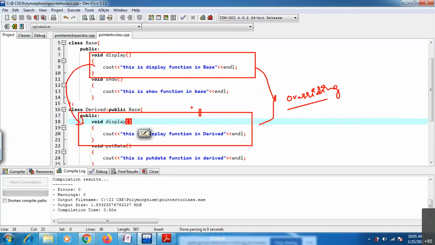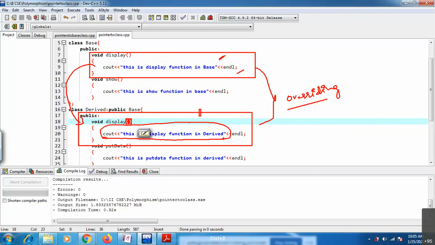Whatever you have inside base, you are overriding with some other code. I just overrode this particular display function inside the derived class with some other code. This code is going to execute always, because you are overriding that particular function inside the derived class.